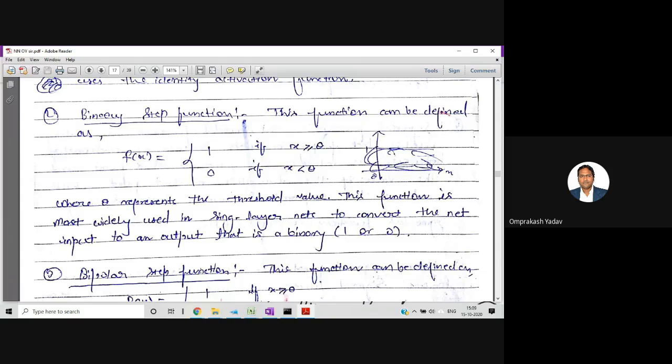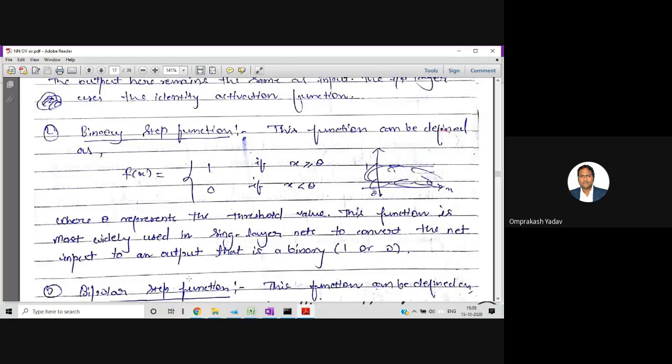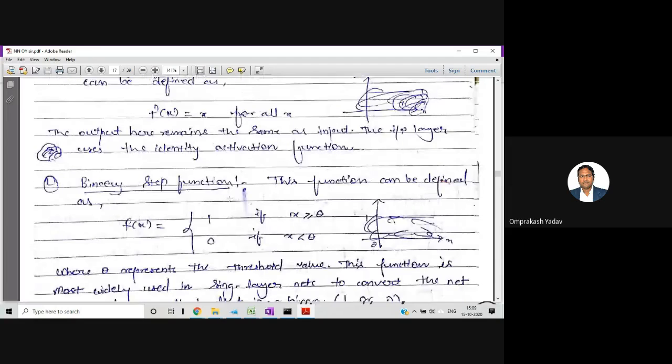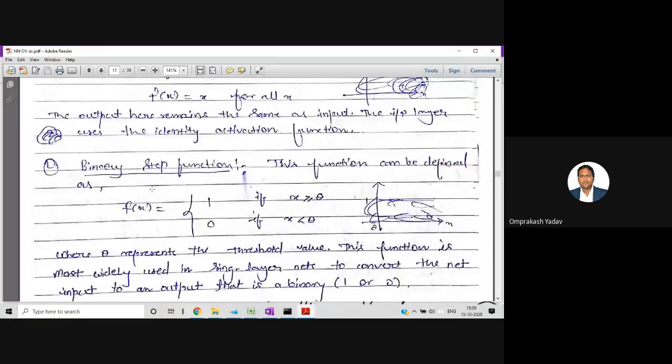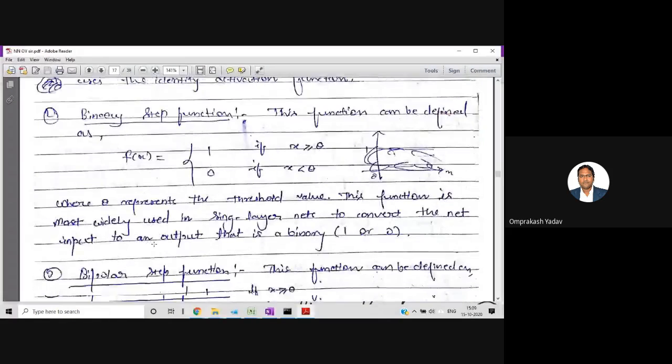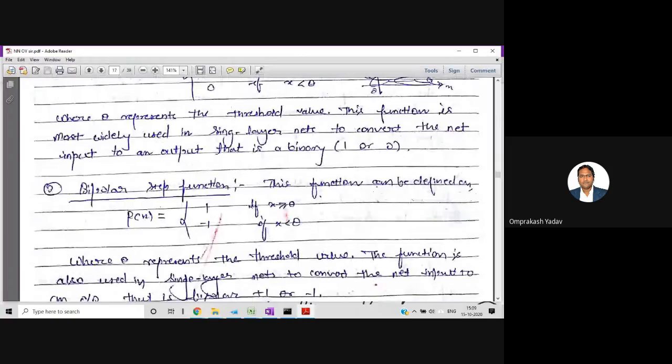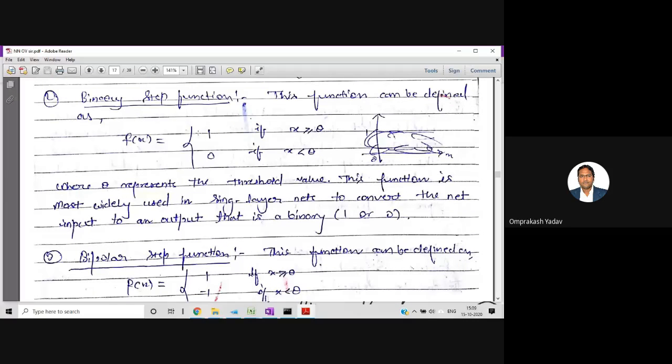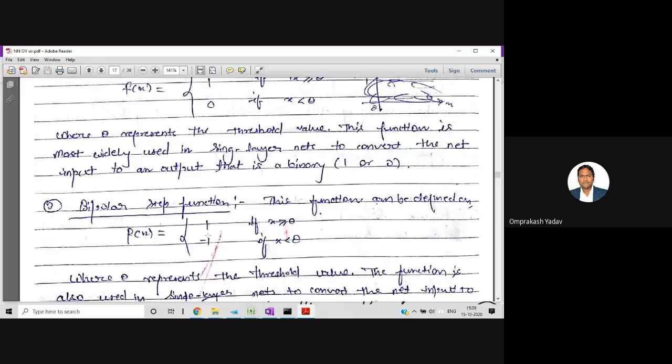Similarly, we have the bipolar step function. This one was the binary step function, and now we have the bipolar step function. In the binary step function we have 1 and 0. In bipolar there will be 2 poles, so in place of 0 we'll have 1 and -1.